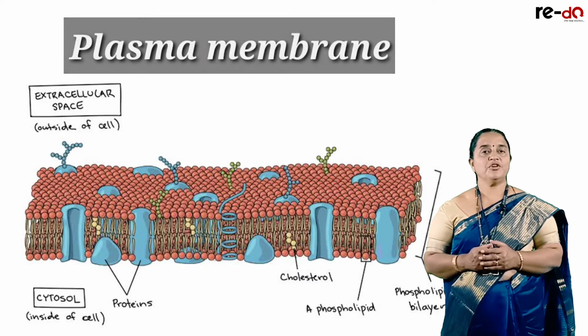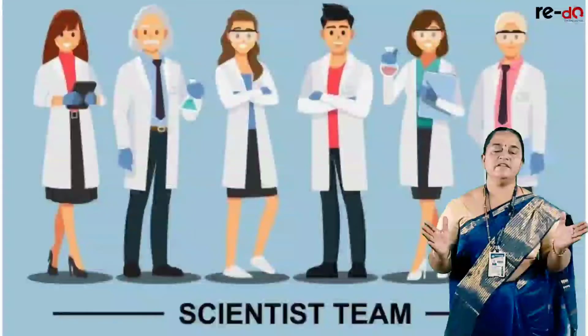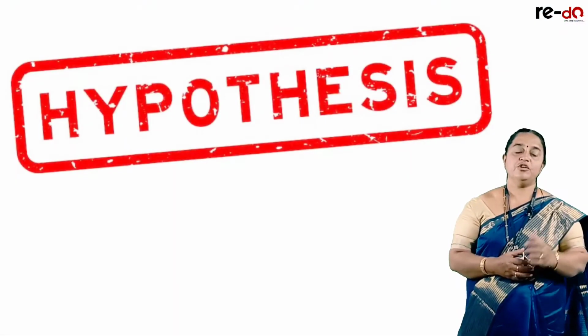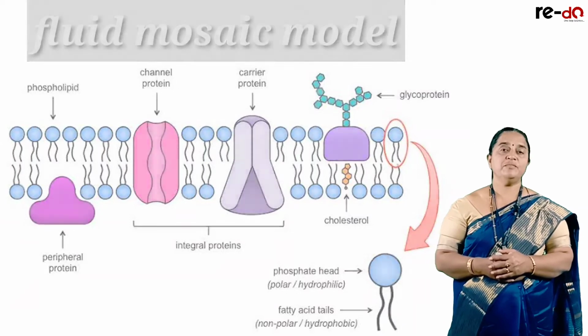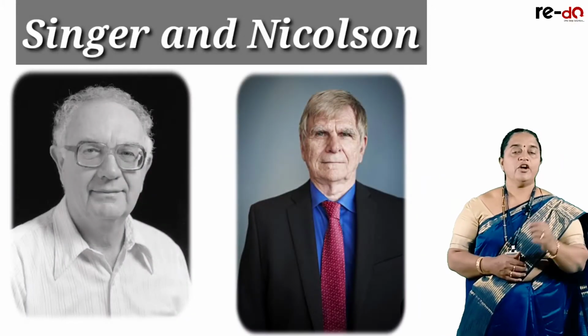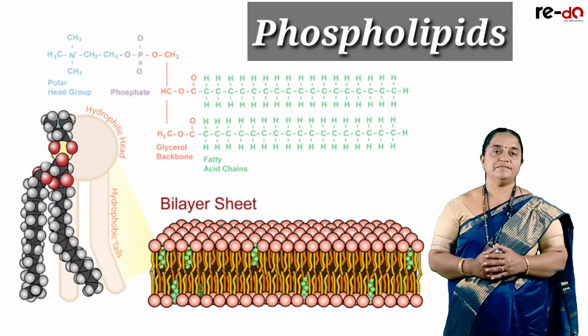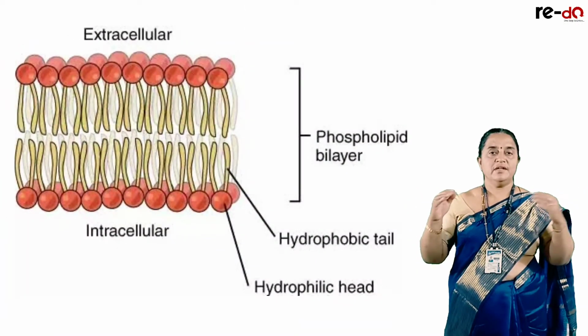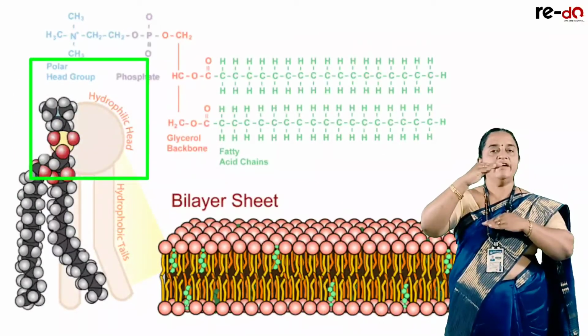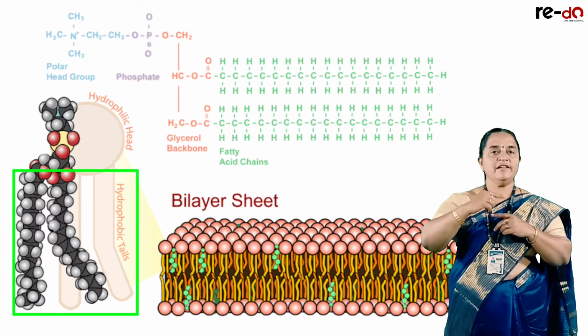To explain the structure of the plasma membrane, various scientists put forth their hypotheses. Out of that, the most accepted model to explain chemical as well as physical nature is the fluid mosaic model. It is proposed by Singer and Nicolson. According to them, the cell membrane is composed of a bilayer of phospholipids. There are two lipid layers with phosphate groups. They are arranged in such a way that polar heads of lipid molecules are exposed outside and hydrophobic tails face each other.